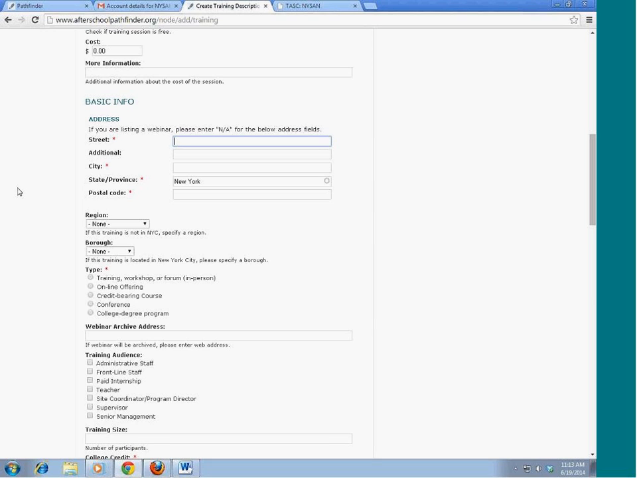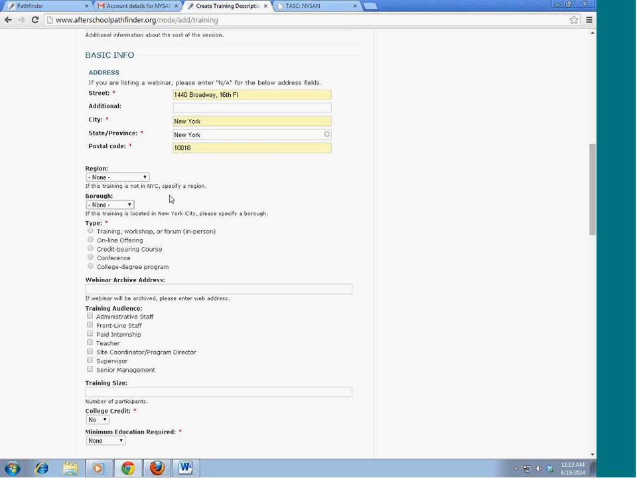This is going to be where the training is going to take place. Now, please see here that if you are hosting a webinar, don't put in a street address. Go ahead and put in NA for not applicable. It's easier for people to see that it's going to be online. Here I will put our address for the training, and that's going to pop up for me.